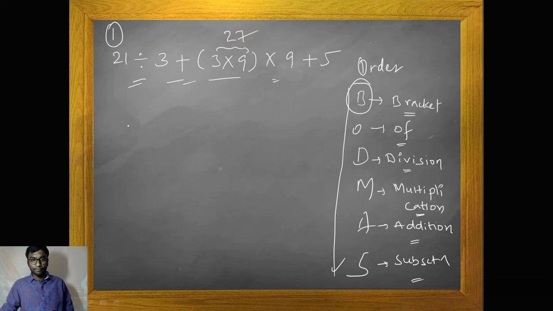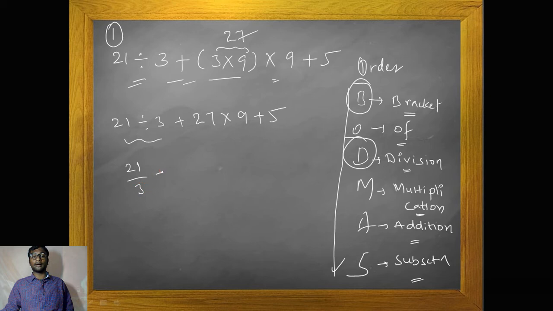Now write the equation as it is: 21 divided by 3 plus 27 into 9 plus 5. Next preference is of; we don't have any of, but we have a division. So 21 divided by 3 is 7. Now it is 7 plus 27 into 9 plus 5.